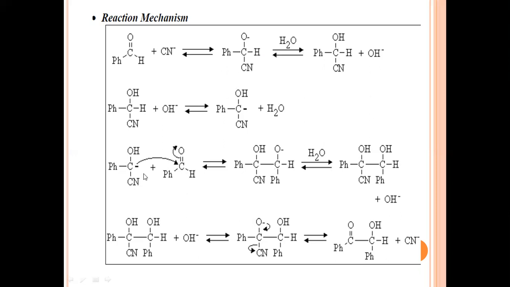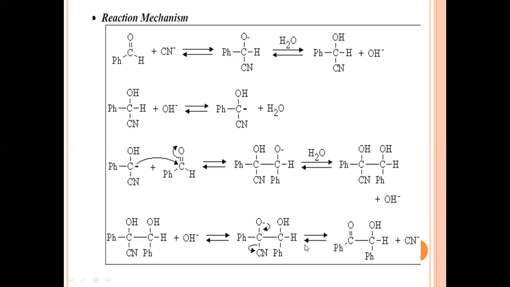There is formation of a carbon-carbon bond with this second benzaldehyde molecule. Again, the reaction proceeds in the same way as step number 1. They will regenerate a water molecule, and then the cyanide molecule is formed as a byproduct.